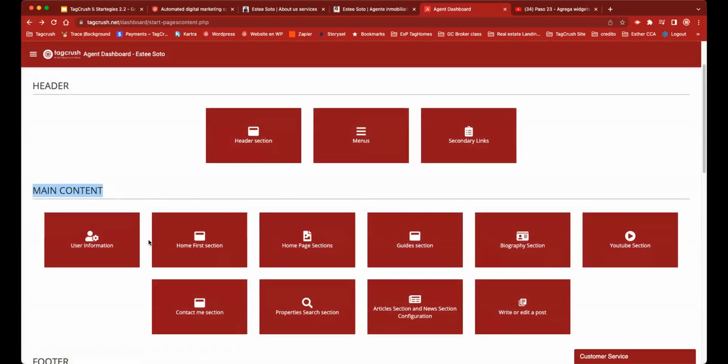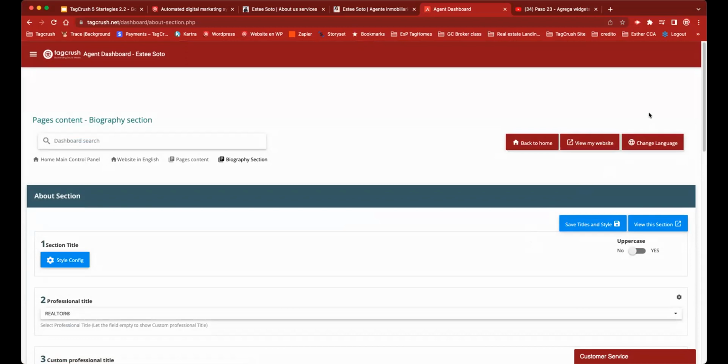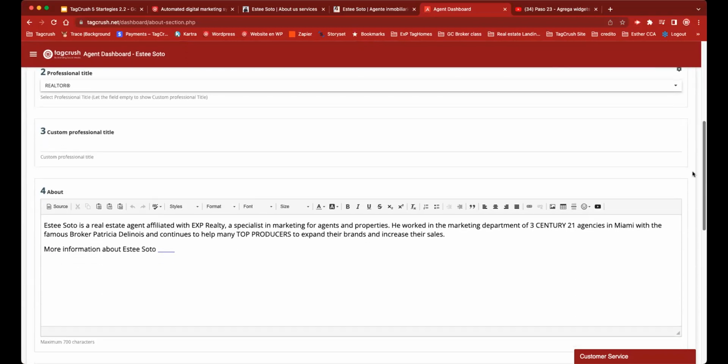Then the main content, the user information. This is one of the most important ones. User information, because we need to make sure that a couple of things are already set up for you. Like, for example, biography, right? The biography section is this section where we talk about you and we write about your bio. This is important, okay?